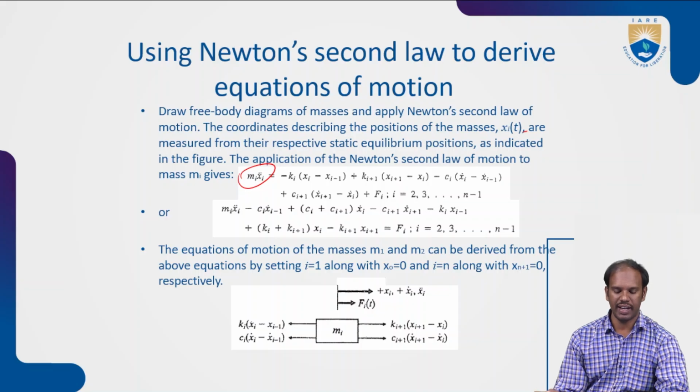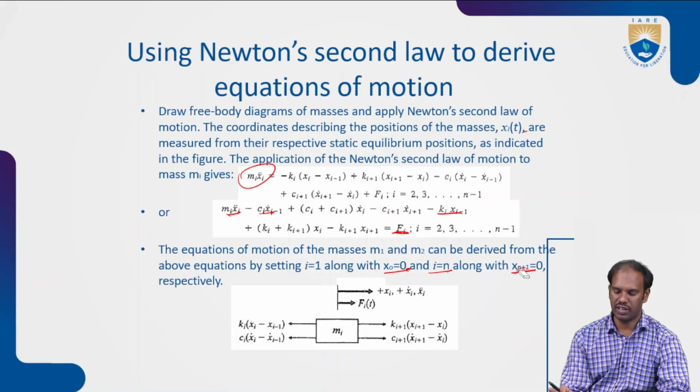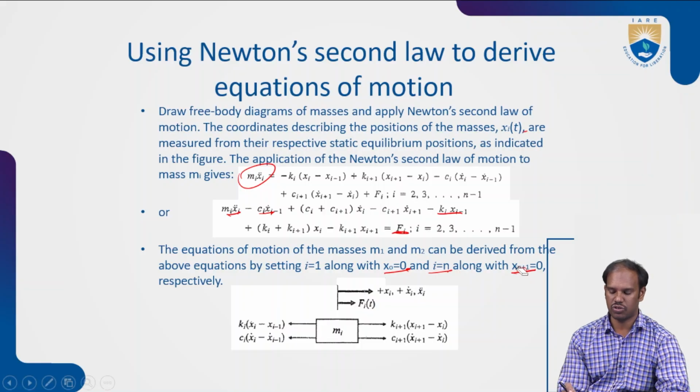So m1, m2, or m, c and k, are taken like this. For all the systems, i equals 1 to n, with x 0 equals 0 and x n plus 1 equals 0.